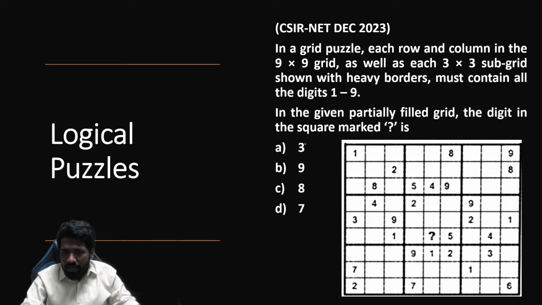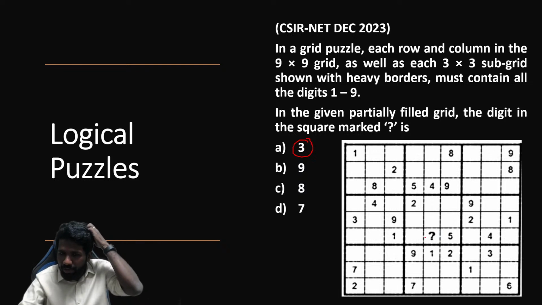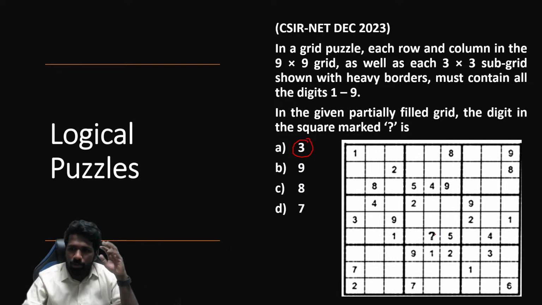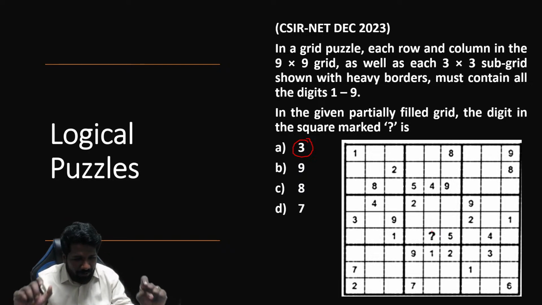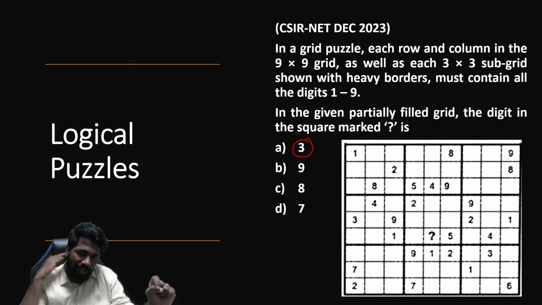Another way is you can start with 3. Entering 3 here, is there a contradiction? That way you can do one by one. That is also fine. Did you understand this? Due to lack of time, I am explaining it briefly, but please respond. Is this clear or not?